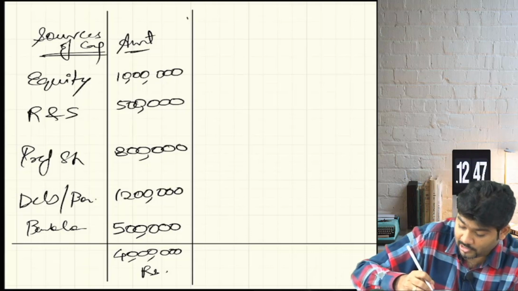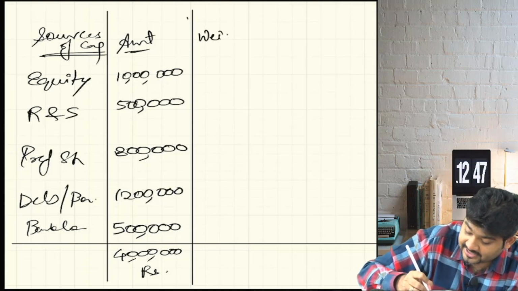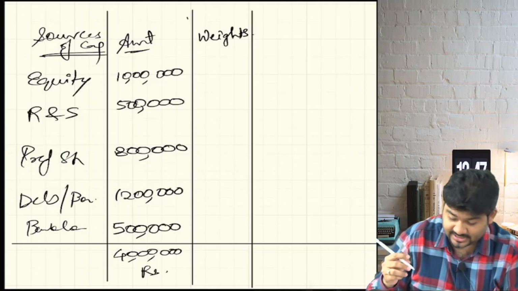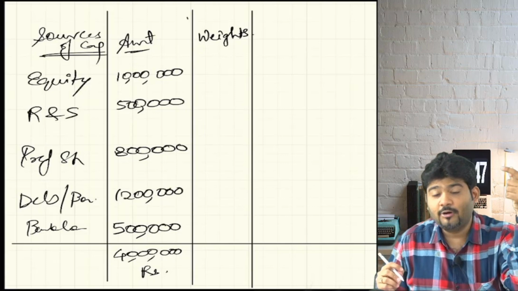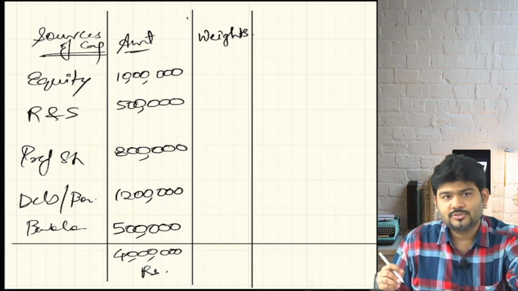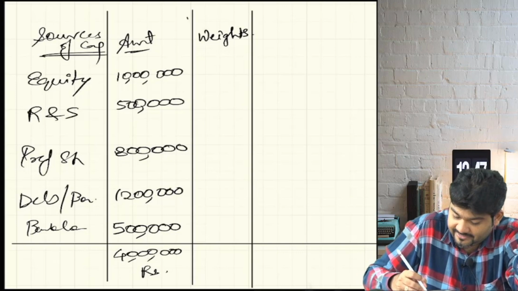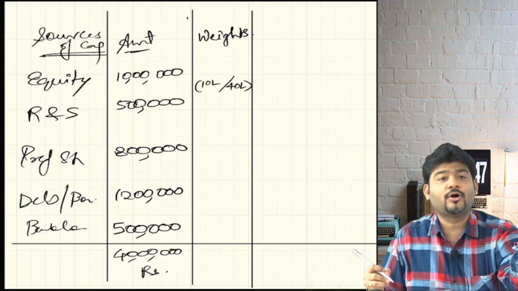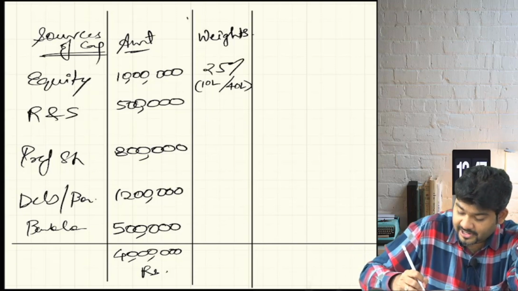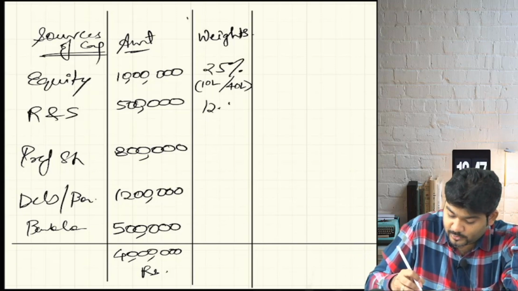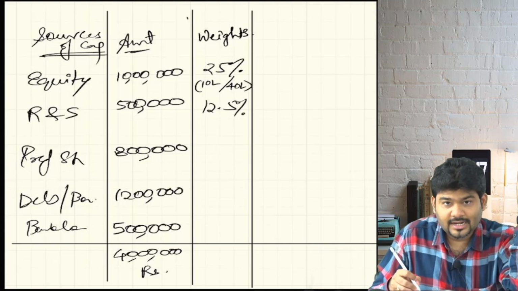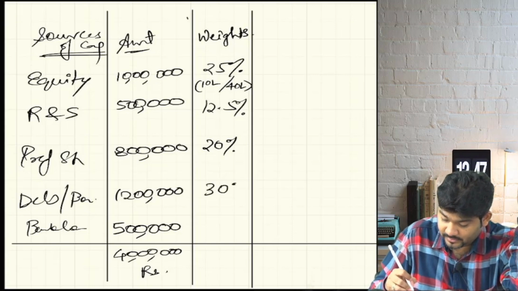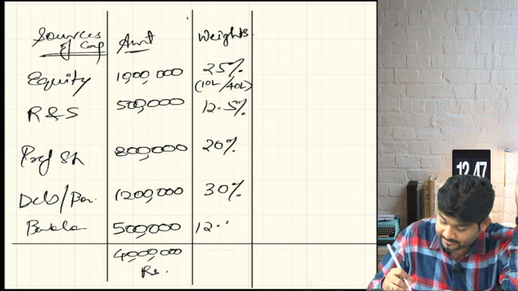Now we want to assign the weights. So how do you assign the weights? Can I say total equity is 10 lakh out of a total capital of 40 lakh? It is basically 10 lakh divided by 40 lakh. So this works out to 25%. In the same way, this will become 12.5%. 8 lakh will become 20%. 12 lakh will become 30%, and this will become 10%.